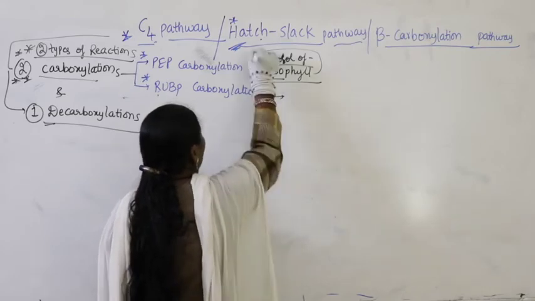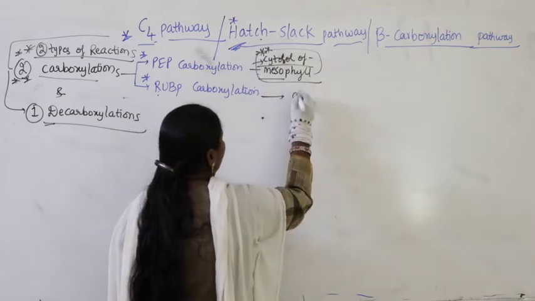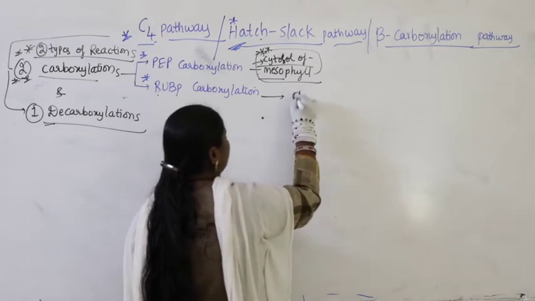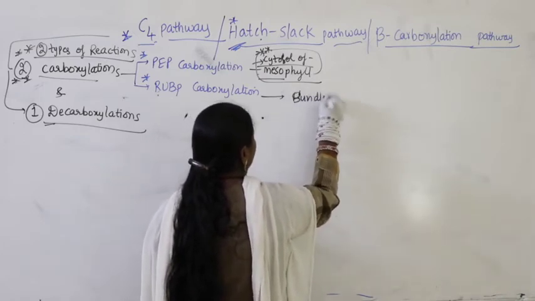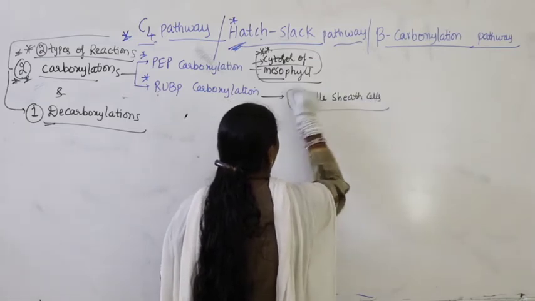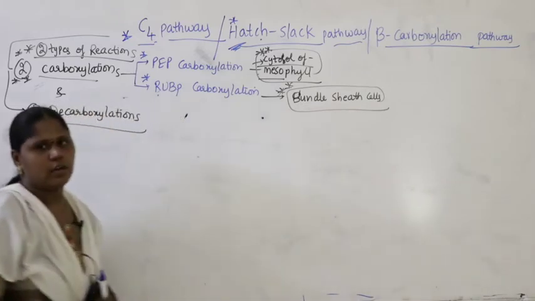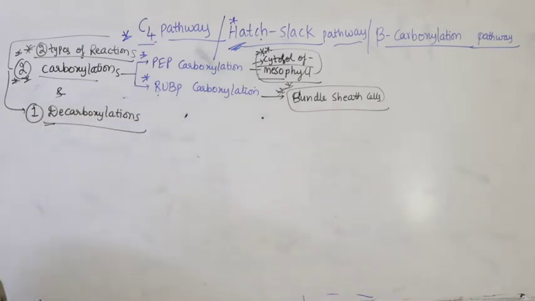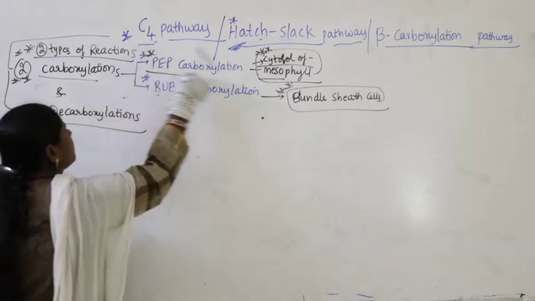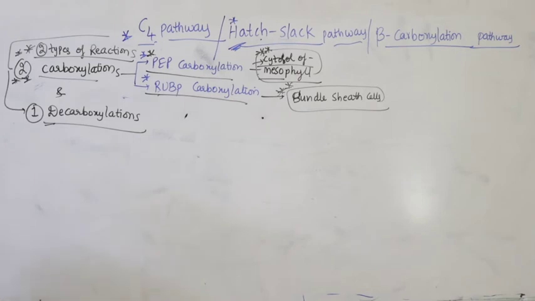Where does RuBP carboxylation occur? It occurs in the agranal chloroplast of bundle sheath cells. Very important, right. So here PEP carboxylation and RuBP carboxylation are very important, right.